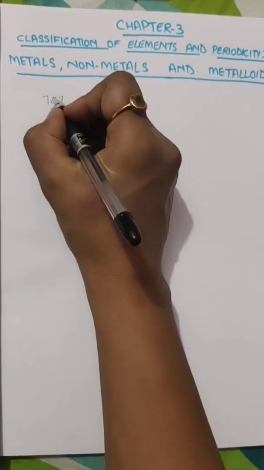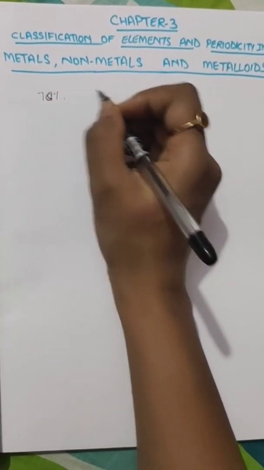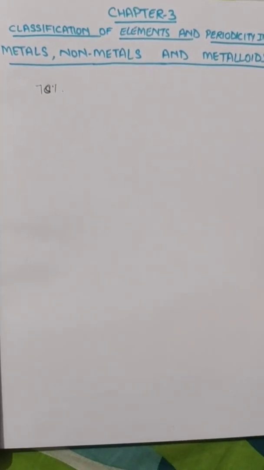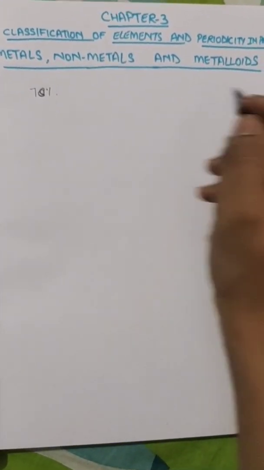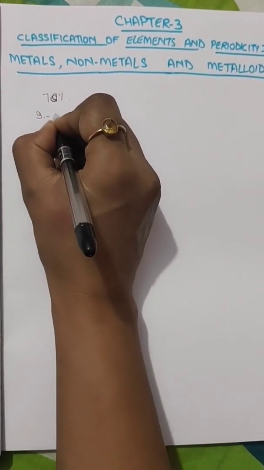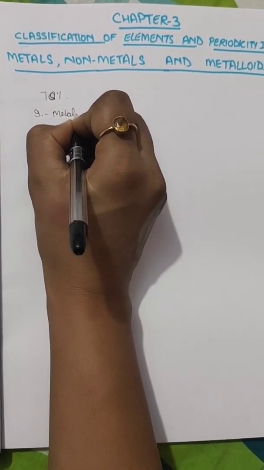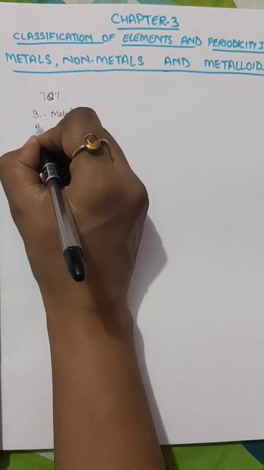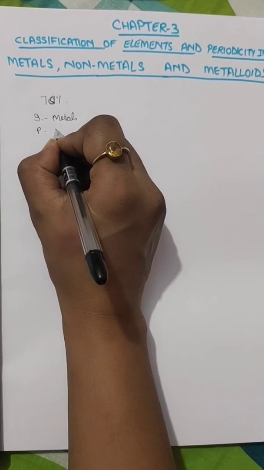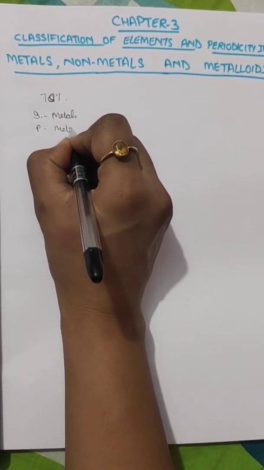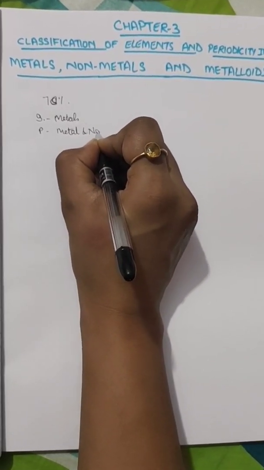That means, if we see the periodic table, we'll find that most of the elements are metals, like the S block is of metals, the P block is, well, some of them are metals and non-metals.